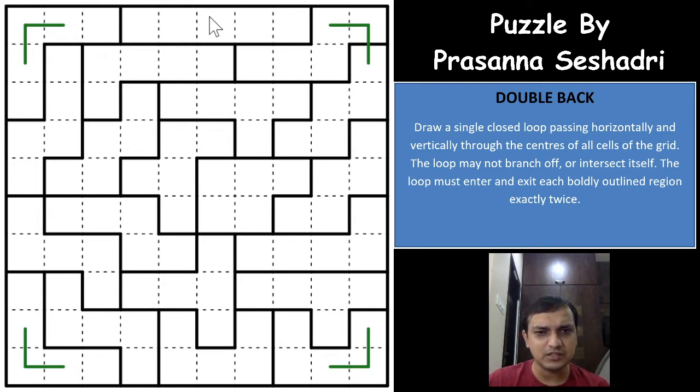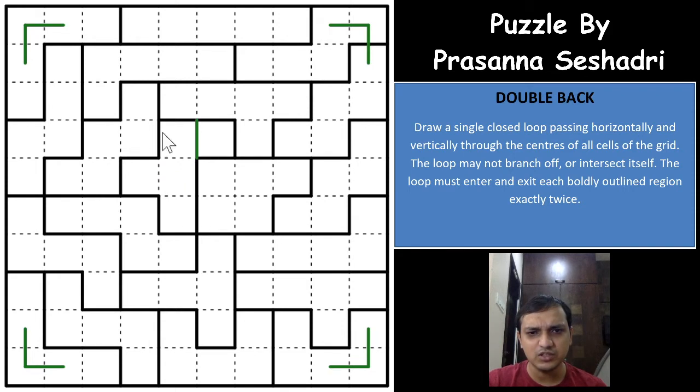So what I mean by this is, let us assume that this was a 4 cell region, right? This is a 4 cell region. However, this 4 cell region will have 2 loop segments in it, or I would say be passed by two loops. You cannot make sure that this 4 cell region can be used by a single loop. Is it possible? No, it is not possible, right?